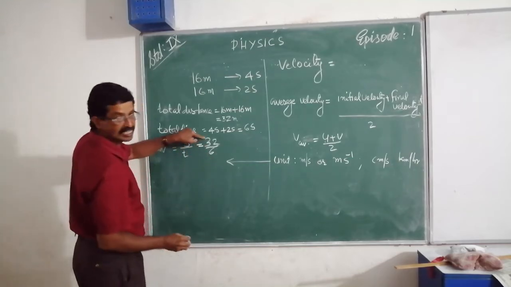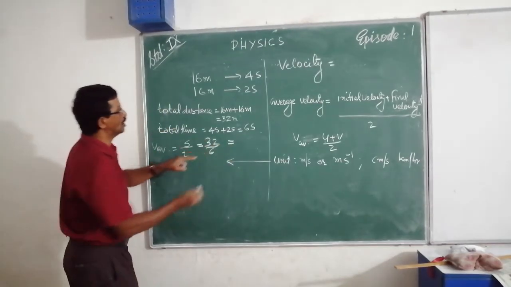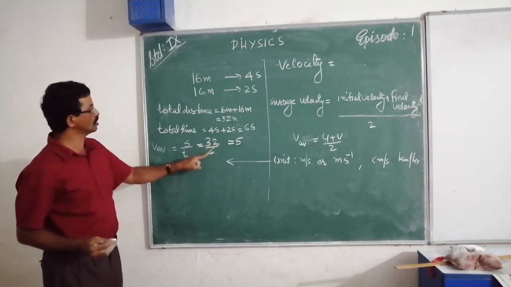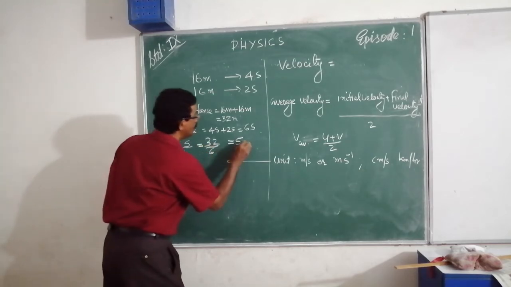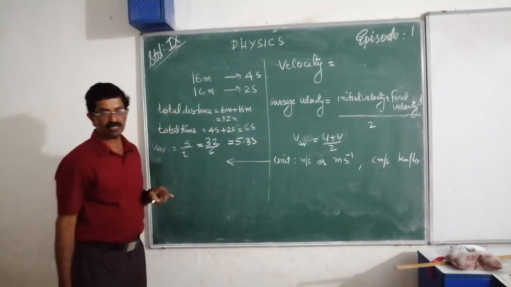You know how to divide this one. That is equal to, in 32, 6 goes 5 times, remaining 2. Then 0.3, again 3, in this way it will come.